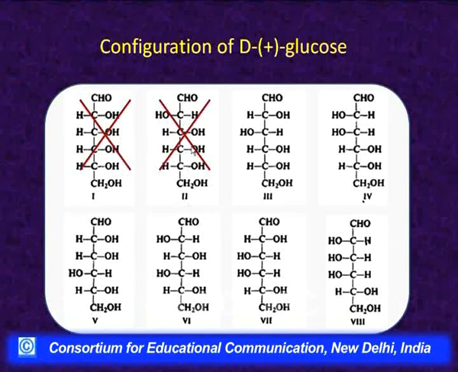Since this is not a possible configuration for minus arabinose, 1 and 2 cannot be the glucose-mannose pair. Similarly, since 11 cannot be the configuration for minus arabinose, 5 and 6 cannot form the glucose-mannose pair. So, we are left now with 4 possible configurations, again in the form of pairs: either 3 and 4 represent the glucose-mannose pair, or 7 and 8 represent the glucose-mannose pair.